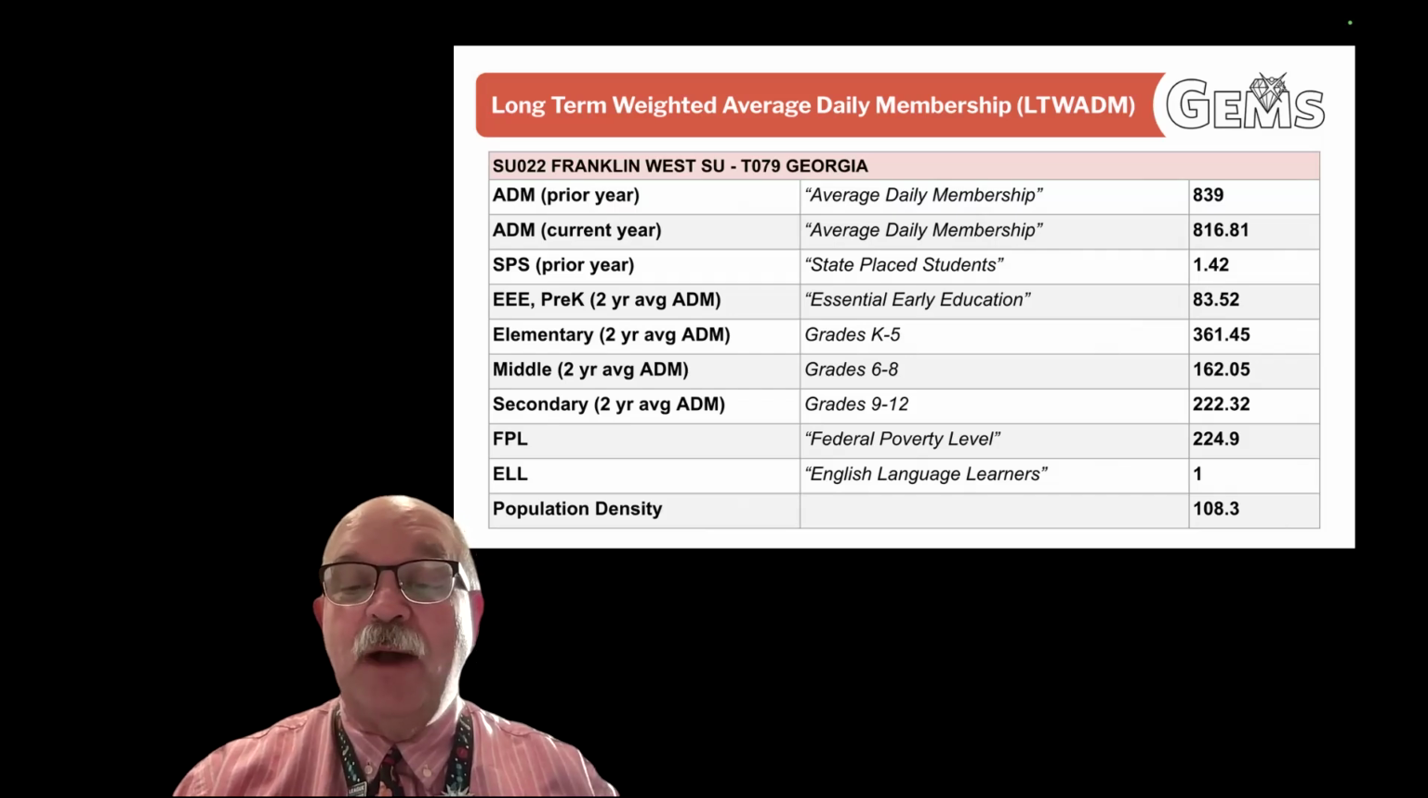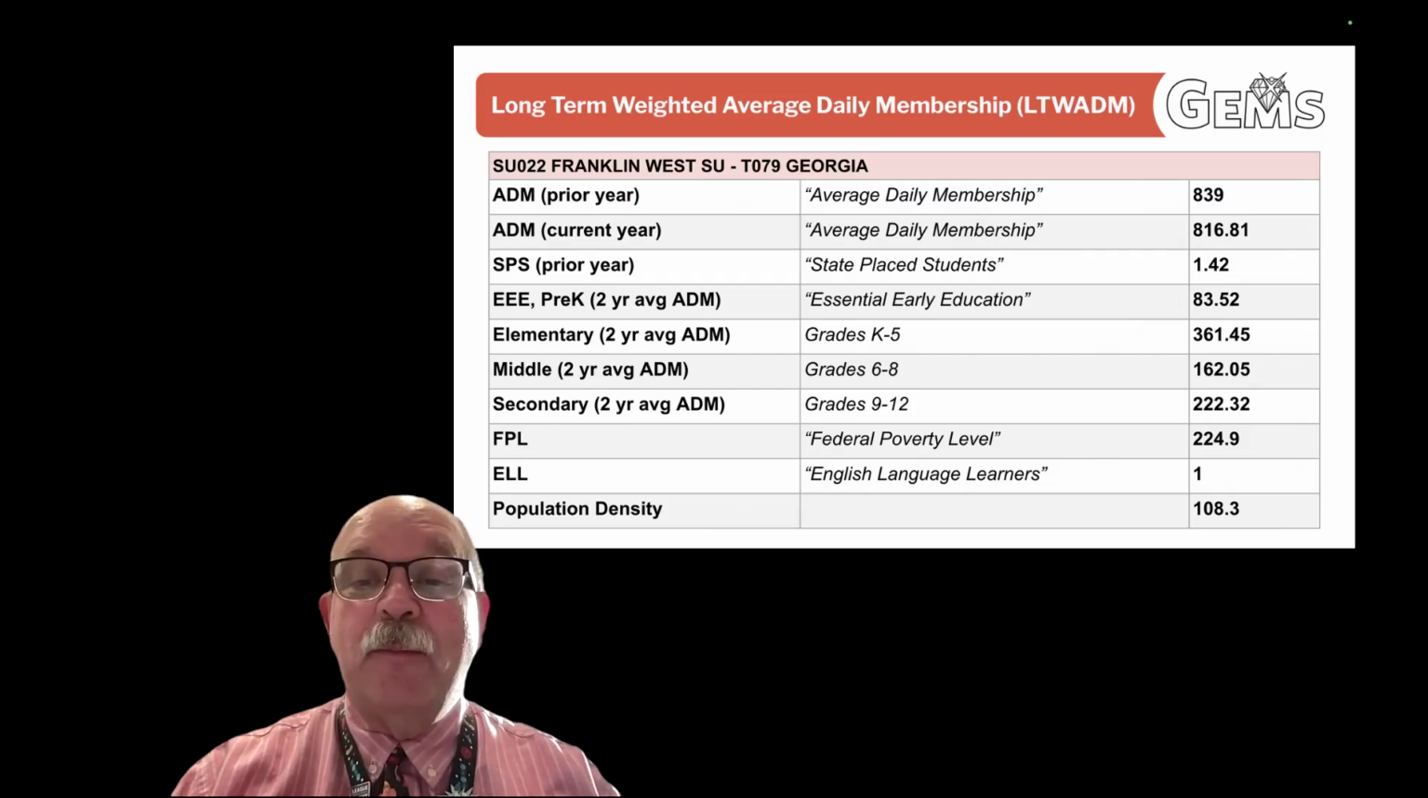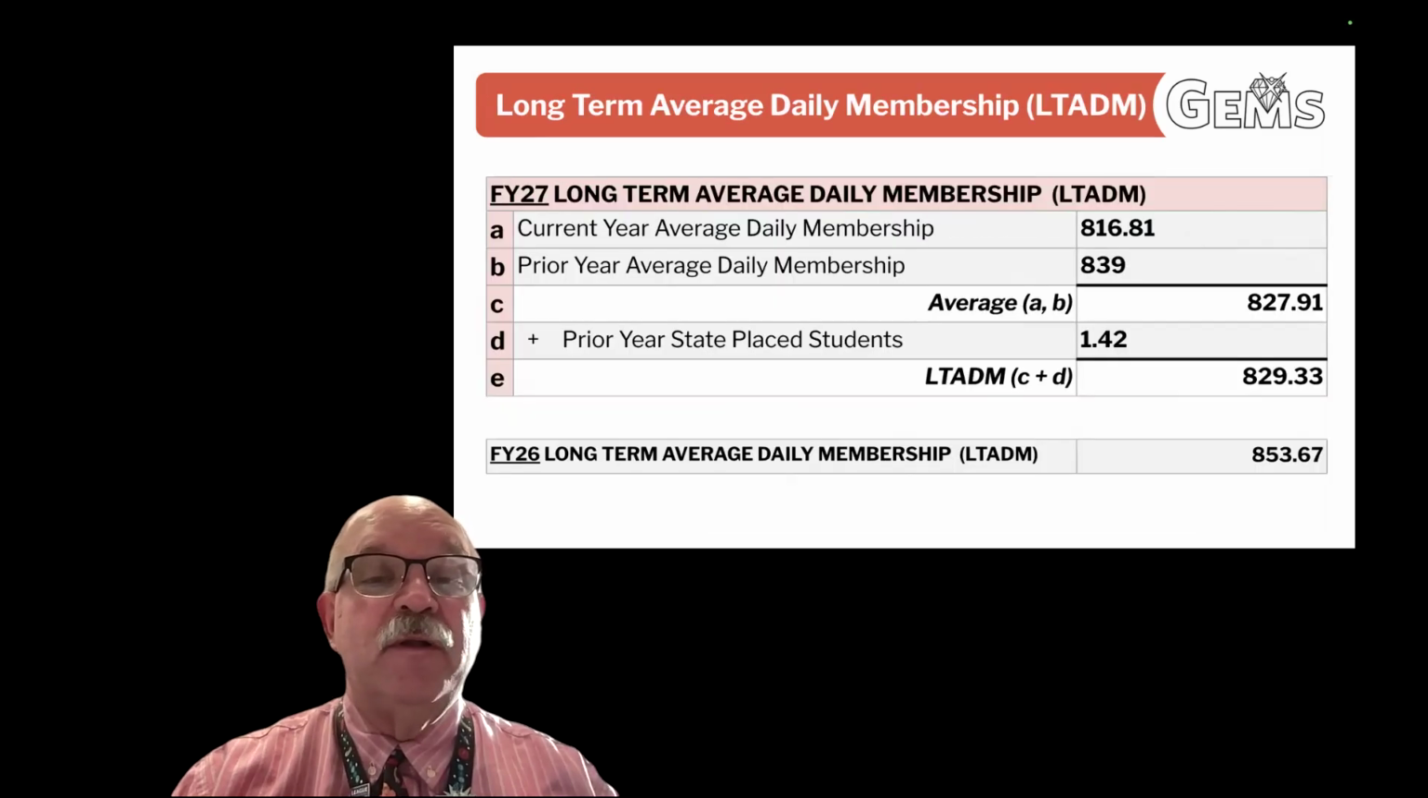as a measure of population density, which is a number that makes you eligible or not eligible for additional weighting as we move forward with this. So those are just some background numbers associated with the Georgia school.